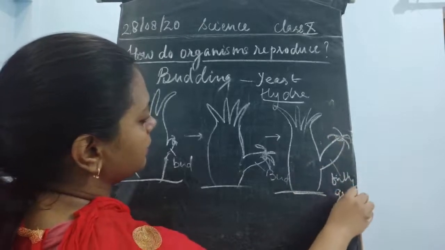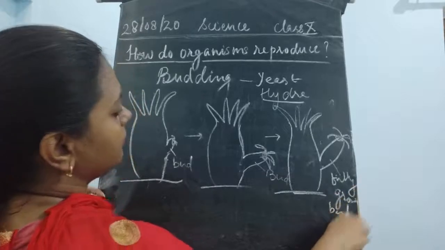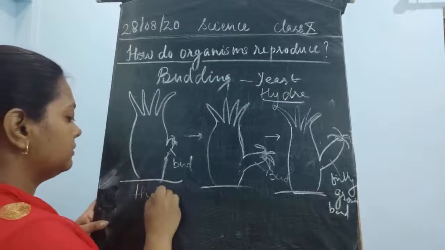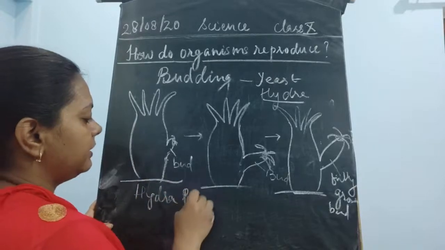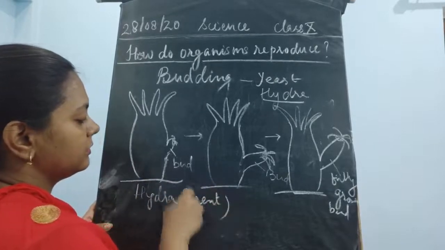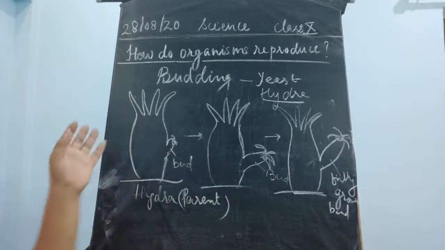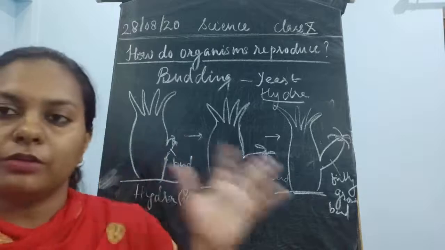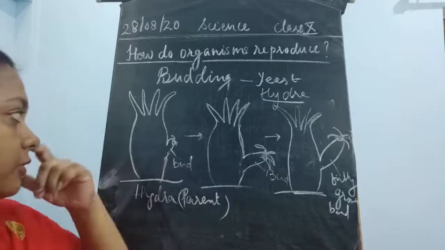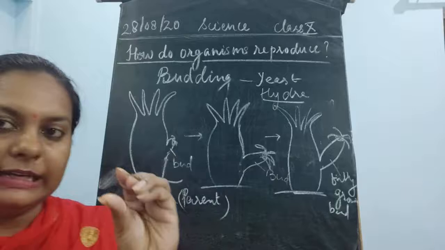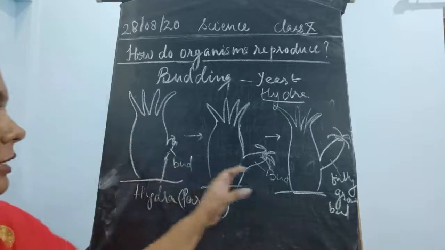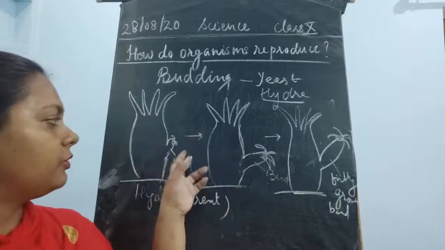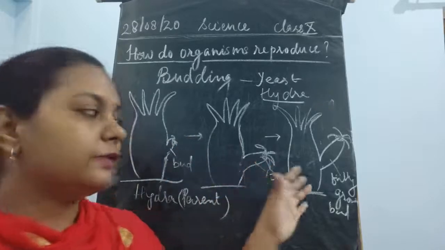Fully grown bud. Now what happens? This is the parent hydra. When it is fully grown, it gives rise to a small outgrowth-like structure. This outgrowth is very tiny at first, then it is going to grow. This results in the bud formation. This is the outgrowth, this is the bud. This bud is fully grown.